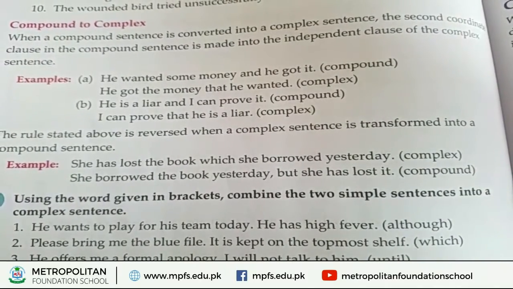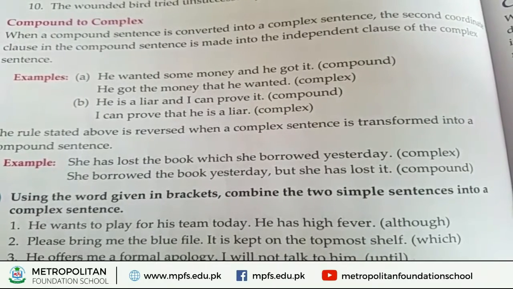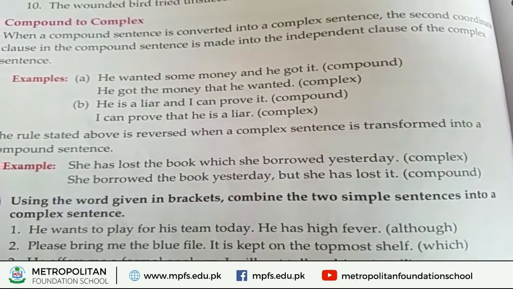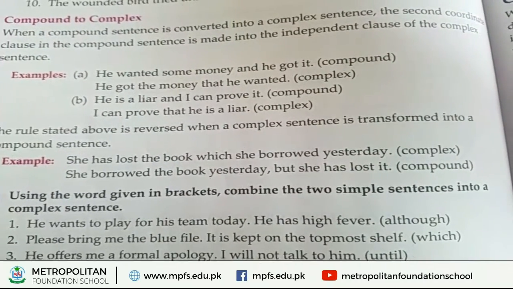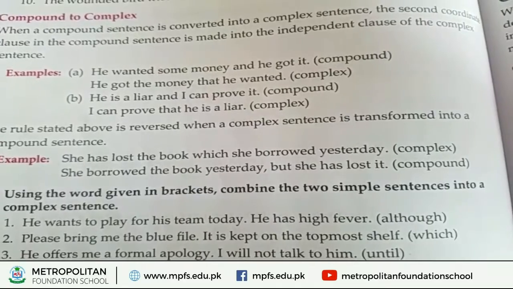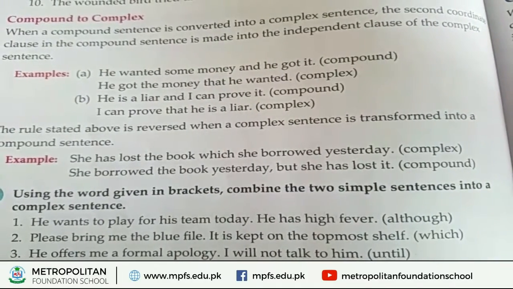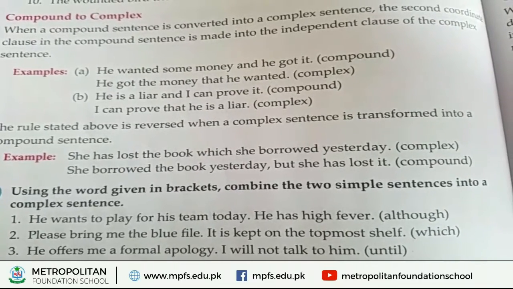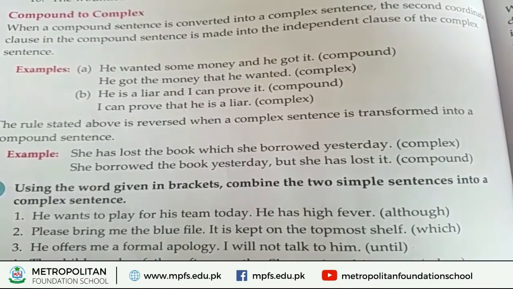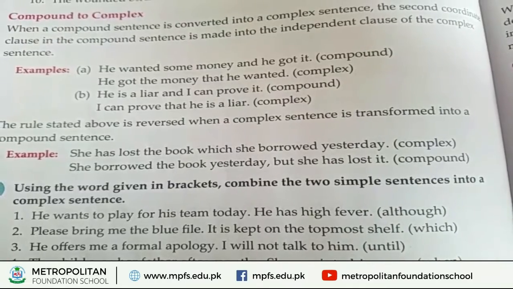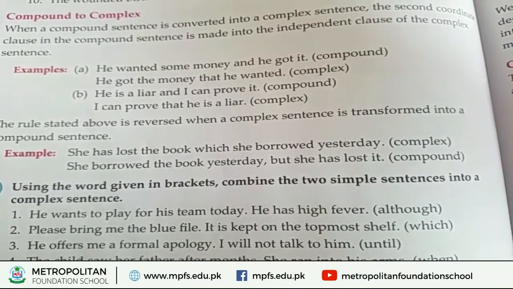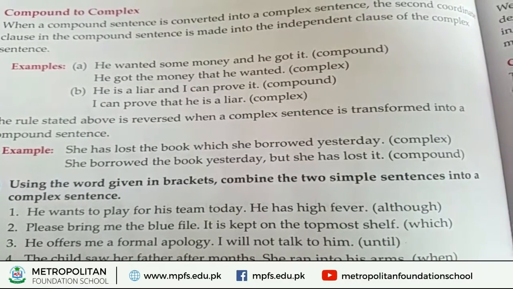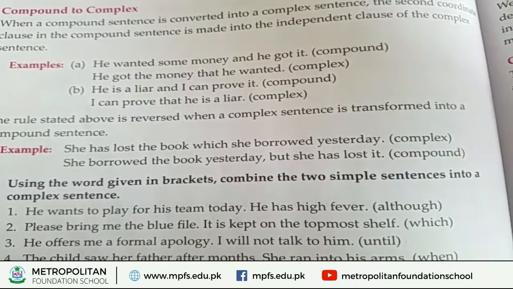B. He is a liar and I can prove it. It is the compound. Compound how? Because the two sentences are merged by using the coordinate conjunction "and". Just change it into complex, and if we are changing it into a complex sentence, we can explain the sentence by using our own words to make it complex: I can prove that he is a liar.